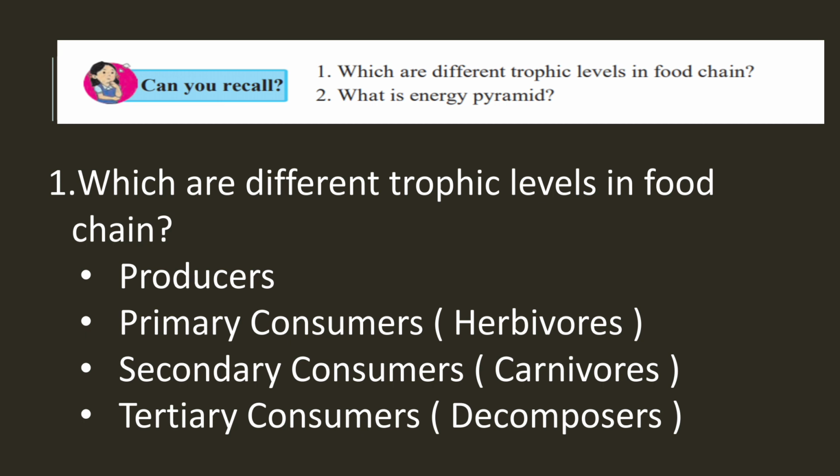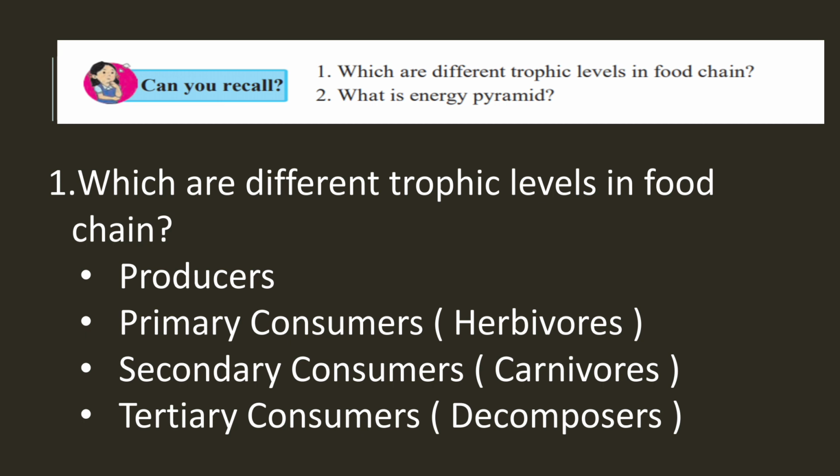What is the question? Which are different trophic levels in food chain? So the first trophic level is the producer. Producers are nothing but the plants, so they are at the first trophic level. Then second are the primary consumers, present at the second trophic level. Primary consumers means the animals who are feeding on the plants, like herbivores, deer, etc.